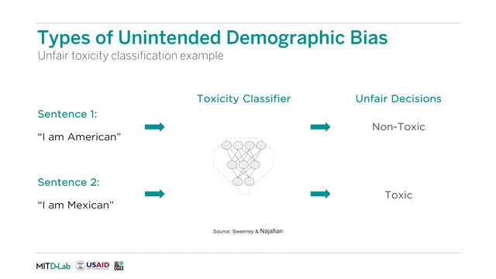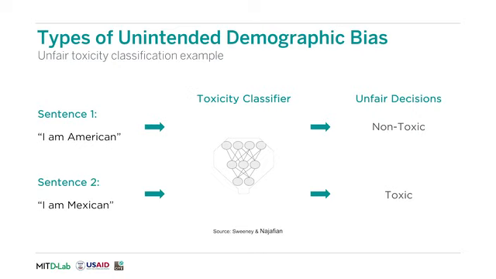Toxicity classification is used in a wide variety of applications. For example, it can be used to censor online comments that are too toxic or offensive. Unfortunately, these algorithms can be very unfair. For example, the decision of whether a sentence is toxic or non-toxic can depend solely on the demographic identity term, such as American or Mexican, that appears in the sentence.